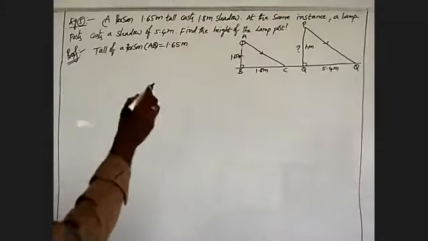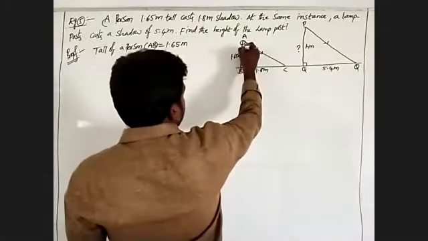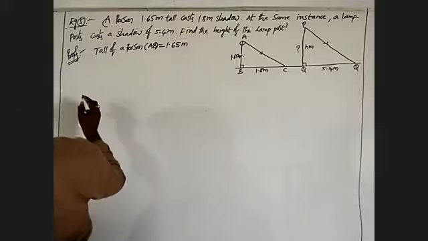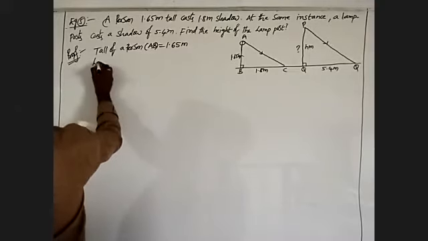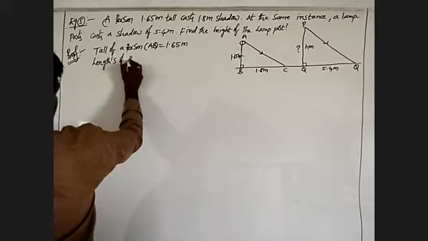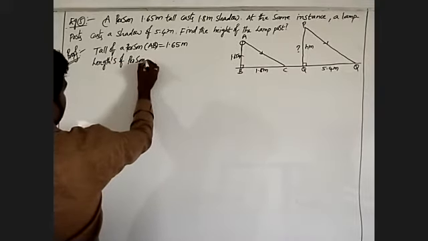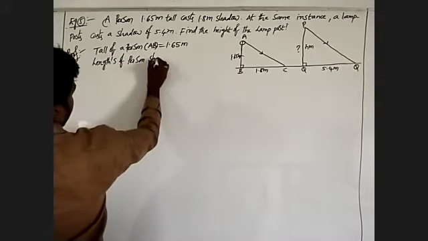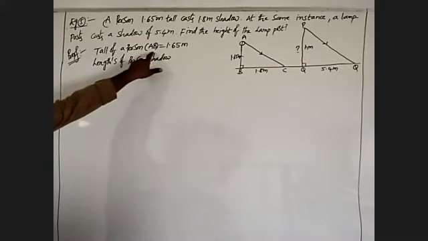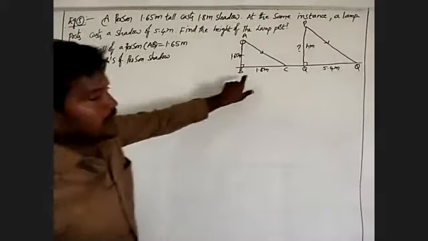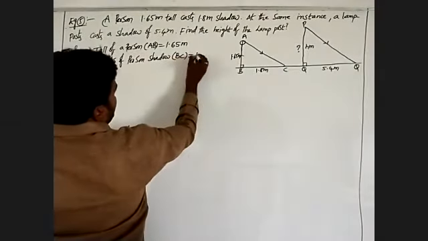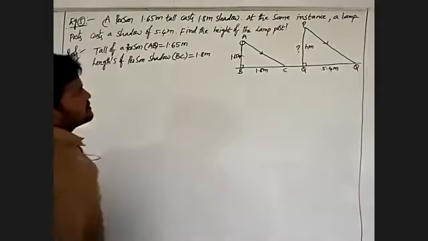Their shadow is 1.8 meters, which is written as the length of the person's shadow. The person's height is AB, the person's shadow is BC, so BC is 1.8 meters.